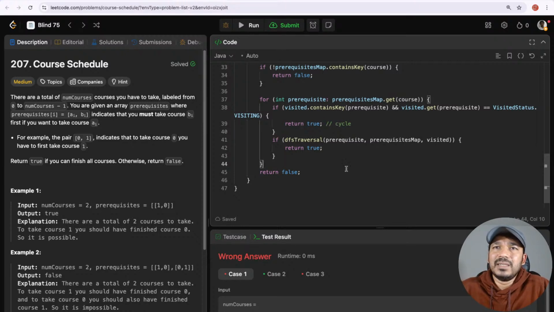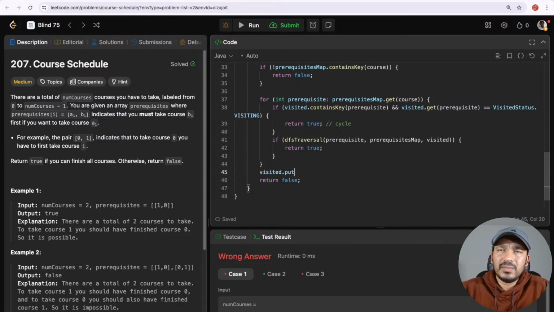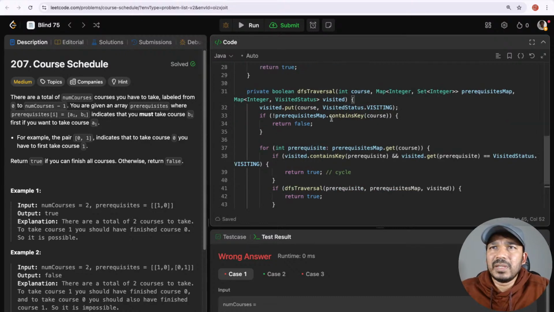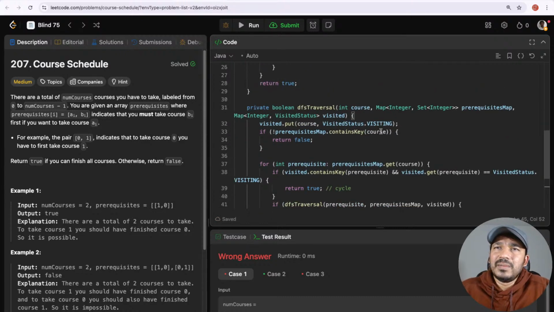Okay, I need to mark it as visited also. That is another thing. Visited dot put course visited status dot visited. So I can mark it as visited.